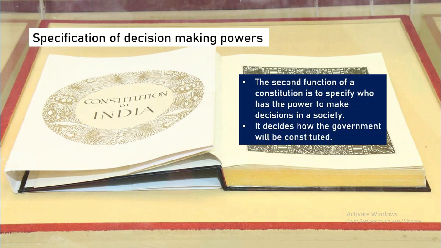So the second function of the Constitution is to specify who has the power to make decisions in a society, who will decide the matters related to laws. It decides how the governments will be constituted. So, specification of decision-making powers is the second function of the Constitution, or the second duty of the Constitution, to specify who has the power to make decisions in a society. It also decides how the government will be constituted.